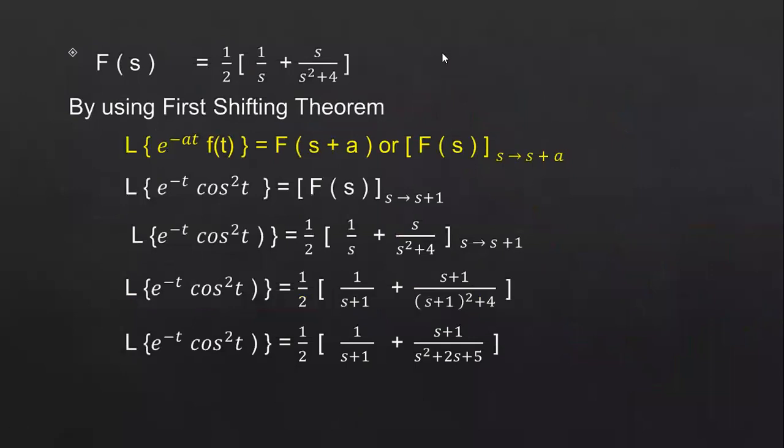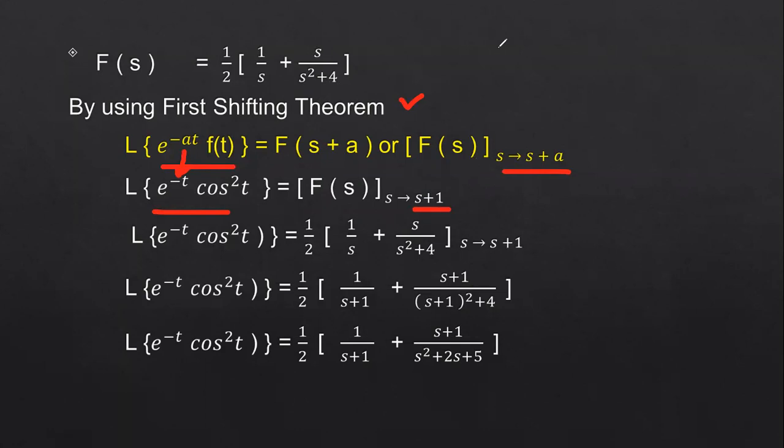So now f of s is equal to 1 by 2 into 1 by s plus s by s square plus 4. So again apply the first shifting theorem. What is the first shifting theorem? Laplace transform of e power minus at into f of t, where s tends to s plus a. The given problem is e power minus t cos square t. So in place of a, we have the value 1. So here s is shifted to s plus 1.